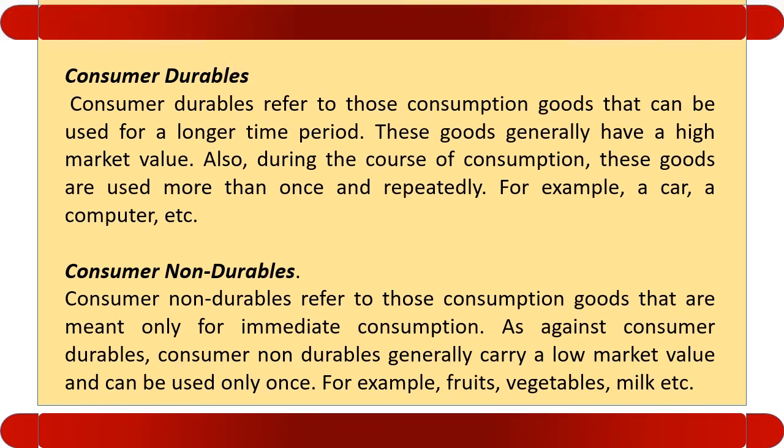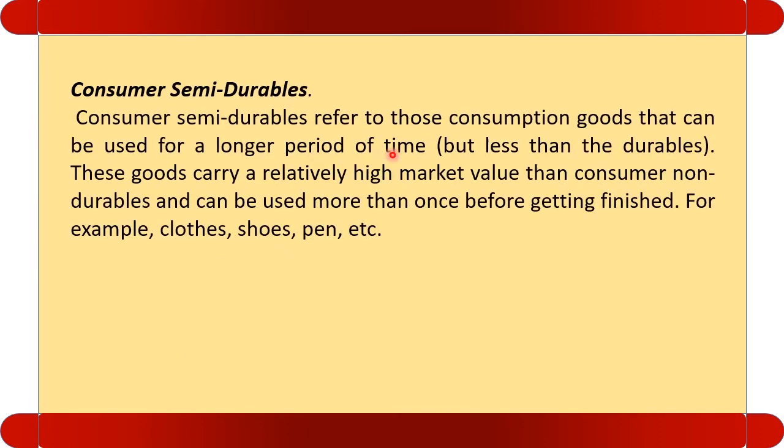The third is semi-durable goods. These are those goods which can be consumed for a longer period, less than durable but more than non-durable. Example, clothes, shoes, pen, etc. They can be held for a little bit longer period as compared to non-durable goods. Let us see the services.